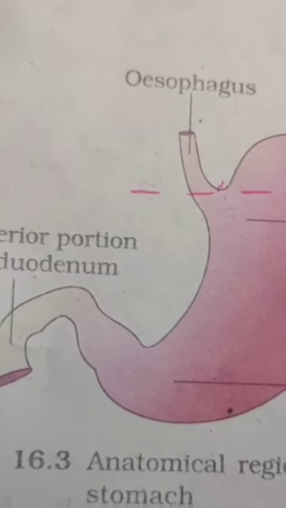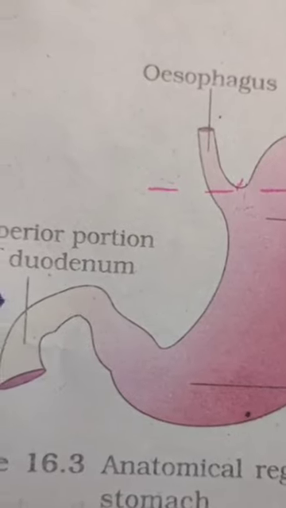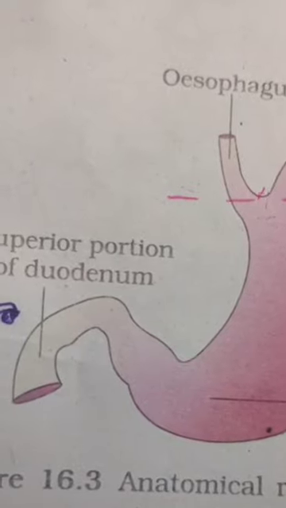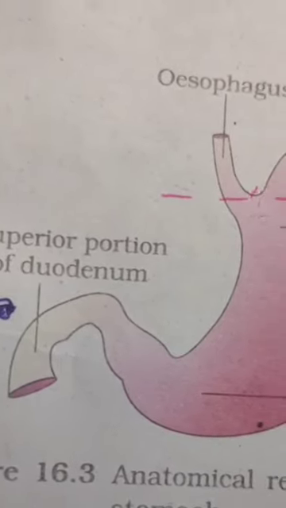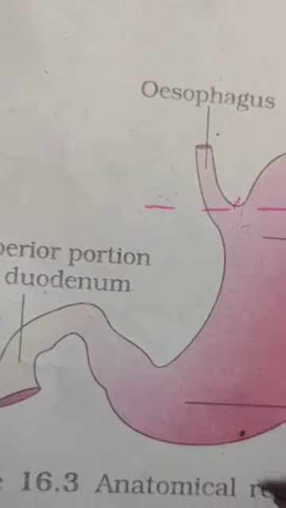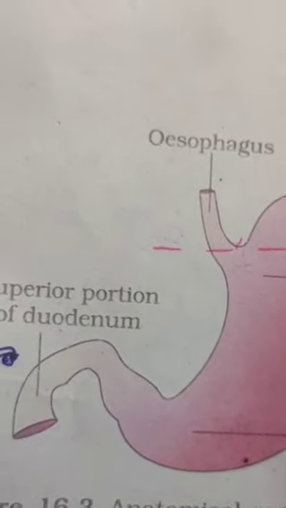What is the pyloric part? The pyloric part is the funnel-shaped outflow region of the stomach. It has three parts, that is the pyloric antrum, pyloric canal and the pylorus. So this is the portion. It is the pyloric part.